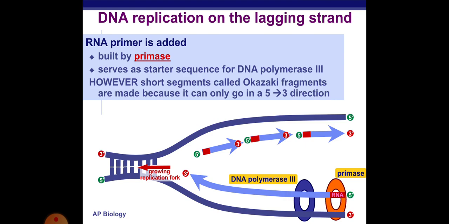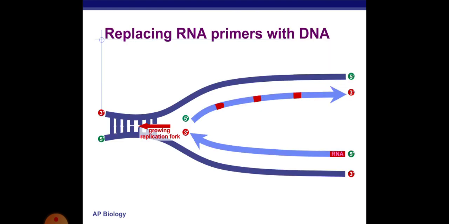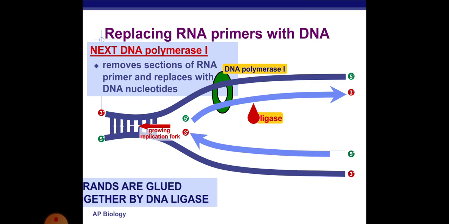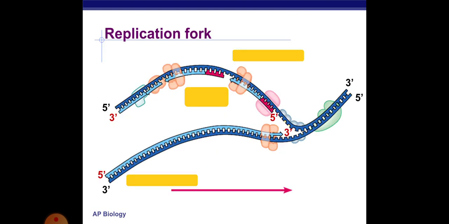RNA primase is added, and the primer serves as a starter sequence for DNA polymerase 3. However, short segments called Okazaki fragments are made because it can only go in a 5' to 3' direction. This is the replacement of RNA primers by an enzyme known as DNA polymerase 1, together with the enzyme known as ligase. It removes the section of RNA primer and replaces it with DNA nucleotides. The strands are glued together by an enzyme known as DNA ligase.